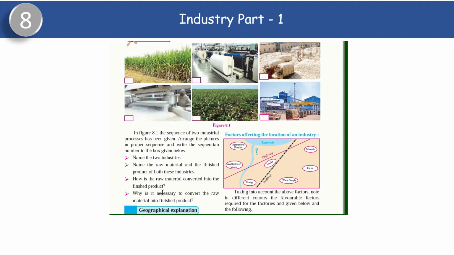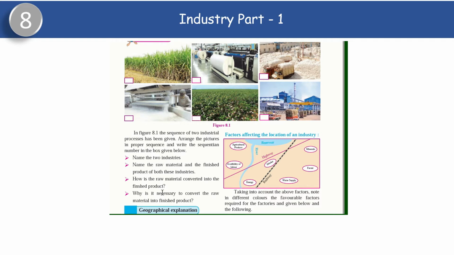The sugar cane is cut, then it is transported to a sugar industry. In the industry it is processed and then we get sugar. Similarly with the textile industry, cotton is plucked from the cotton tree and sent to the industry, where threads are made, and from threads we get cloth material.